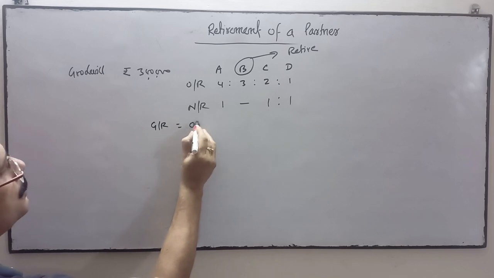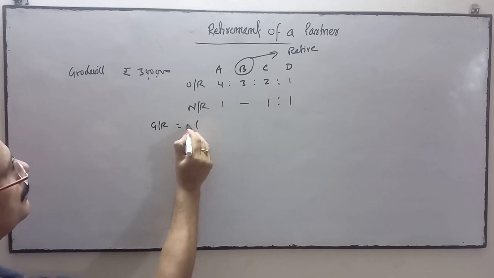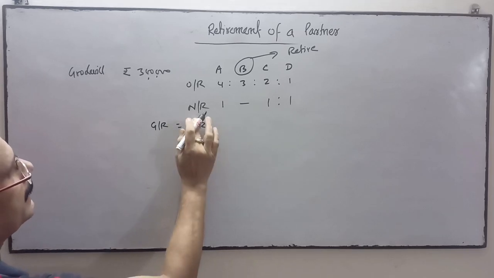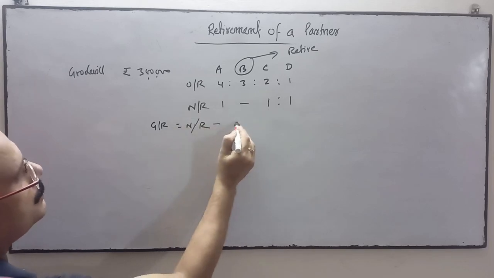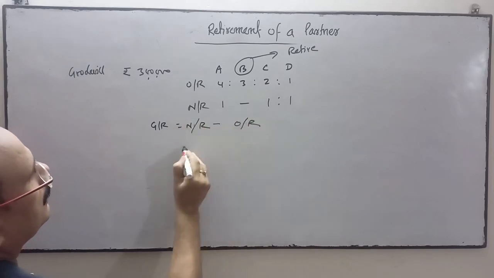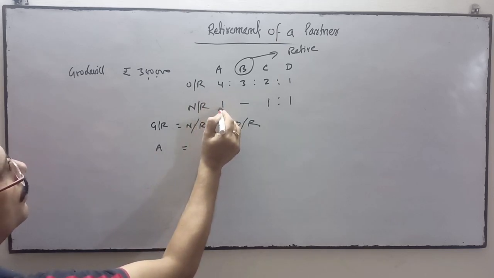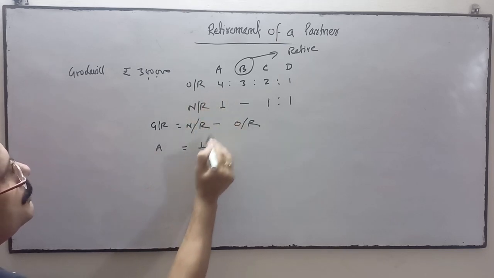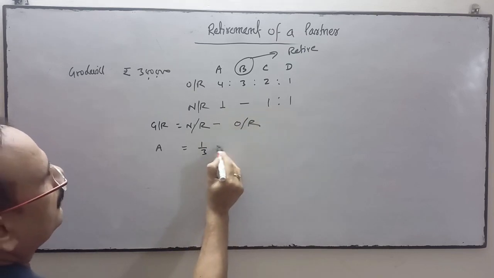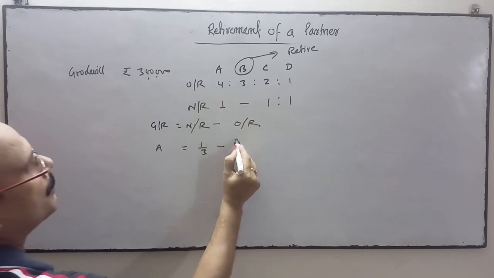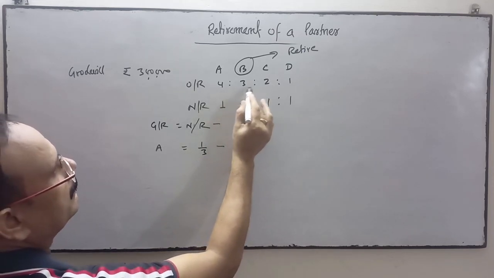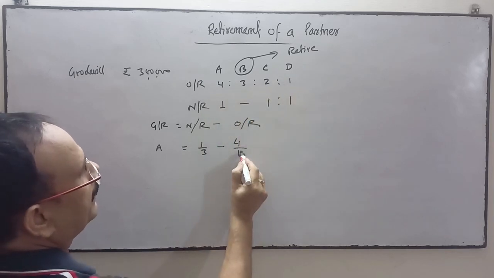Gaining ratio means new ratio minus old ratio. First, A: 1/3 is the new ratio, old is 4/10.